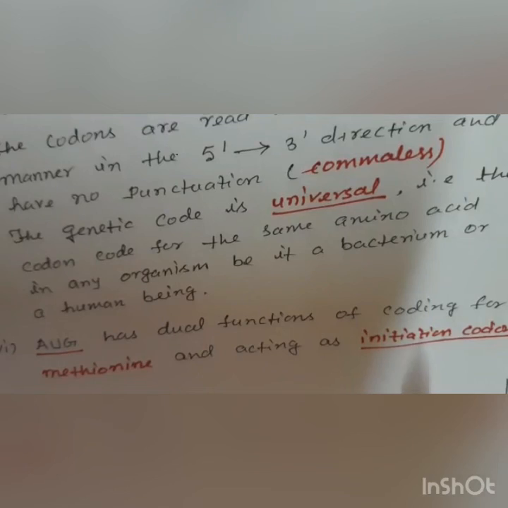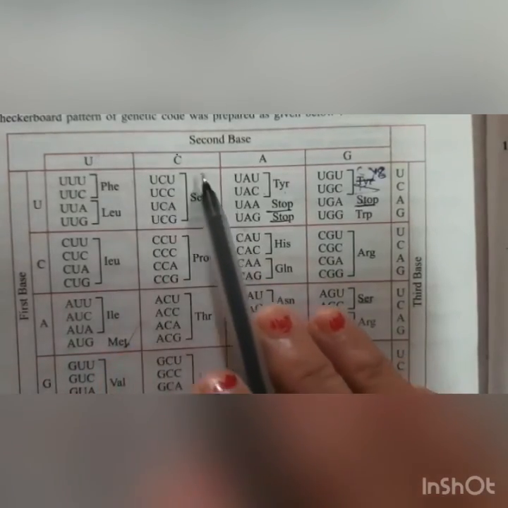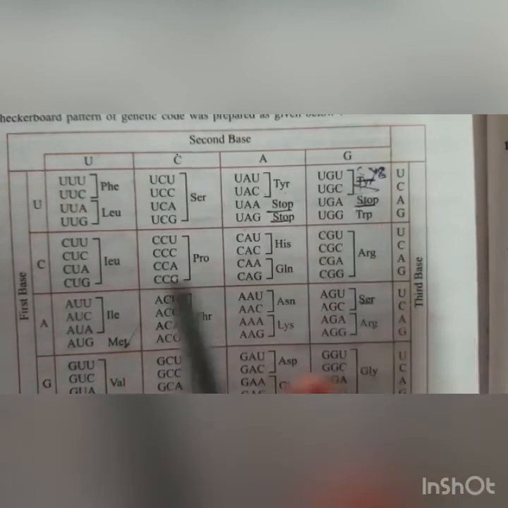It becomes clearer by seeing the diagram. Let us see the diagram. Yes, my dear students, now you can see how the genetic code is formed. We can see the bases uracil, cytosine, adenine and guanine.